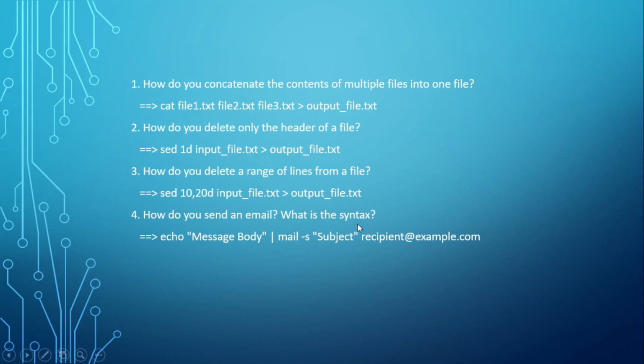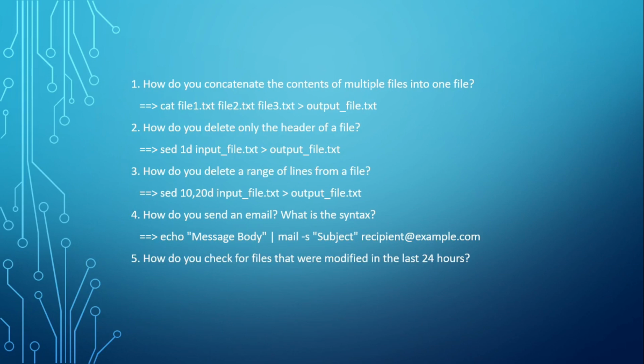Along with this, there are two more arguments here: -c, where you put the names of the people who will be in the cc, and -b, where you put the names of the people who will be in the bcc. So you can add those two arguments inside that as well. This is how you can send an email to people from a server.